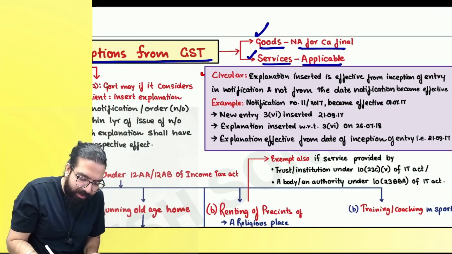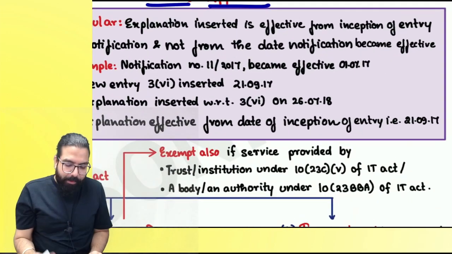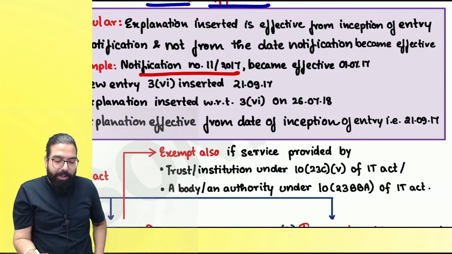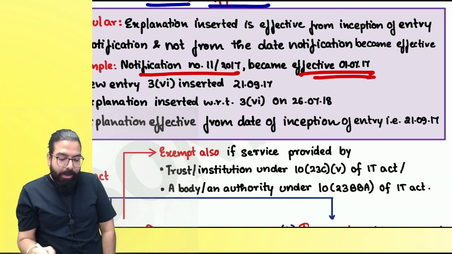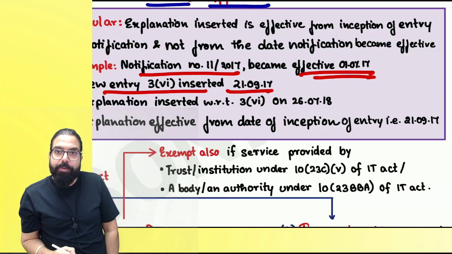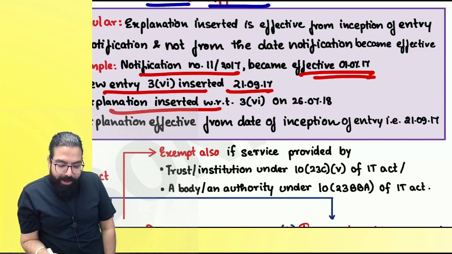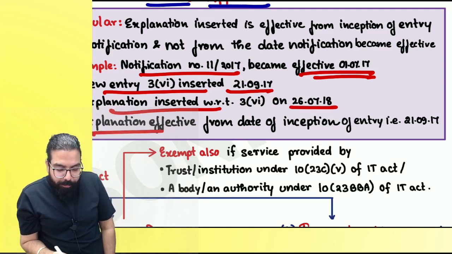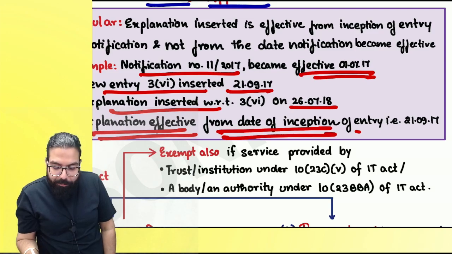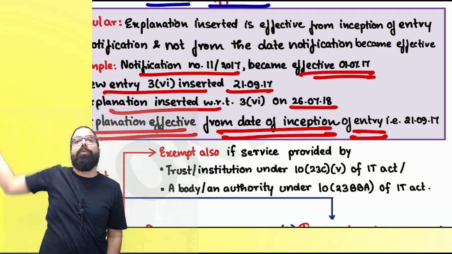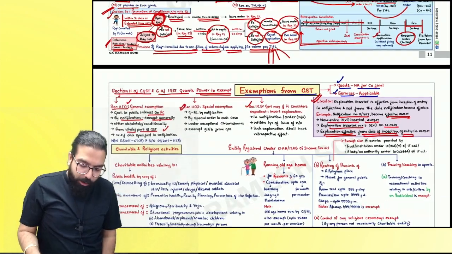And that is one circular which came over here. Please read at home. See what happened. Notification 11/2017 was effective from 1st of July. Then the government inserted one entry, then the explanation was inserted on this date. Now the explanation will be effective from the date of inception of the entry and not the original notification. Are we clear, everyone? Chalo, let's go ahead.